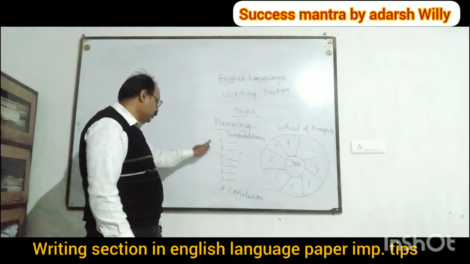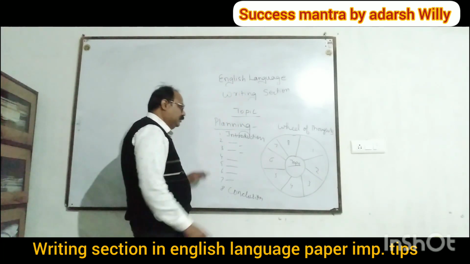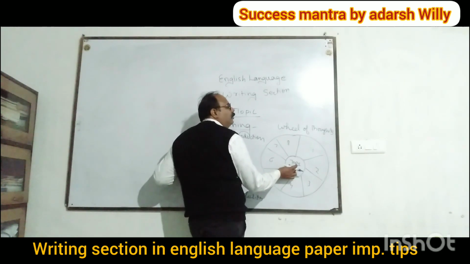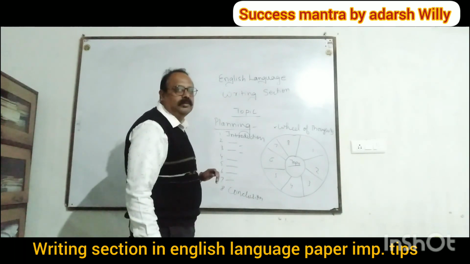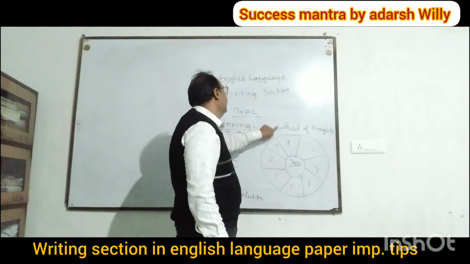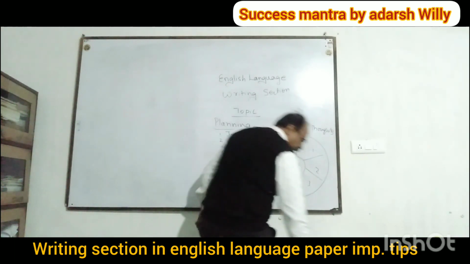The way you have planned over here, similarly you can make this also. This is known as the wheel of thoughts, but don't write wheel of thoughts there. Just write planning.